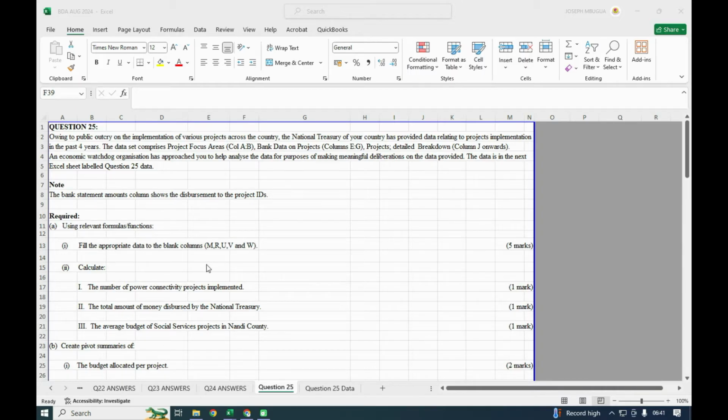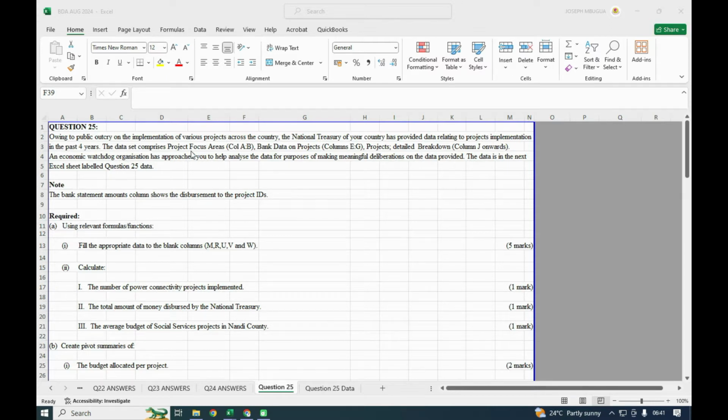So I'll read through and we tackle this particular question. The question reads: owing to public outcry on the implementation of various projects across the country, the National Treasury of your country has provided data relating to project implementation in the past 4 years.